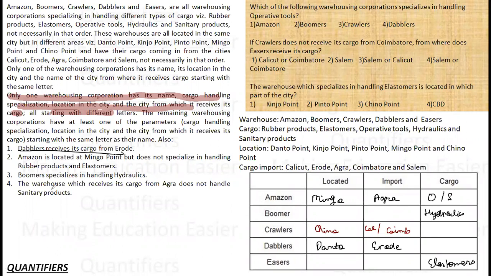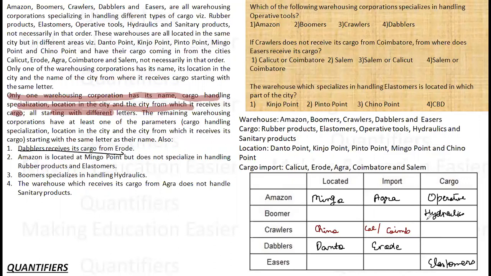Okay, let's see. The warehouse which received its cargo from Agra, which we are talking about, is Amazon. So Amazon does not handle sanitary, which means it must be operative tools. Then we are left with sanitary and rubber. And now I don't have any other information to sort.